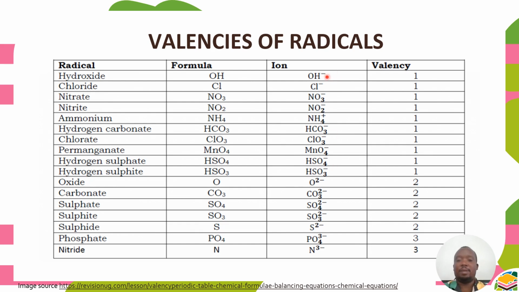As you can see, you have negative 1, that's why there's 1. The 1 here is silent. Where here it is 2 minus, that is why the valence is 2, because there's a 2 here, the superscript. 2 here, 2 as well. 3 here, 3 as well. So in summary, the valences of radicals are always given by the charge on the ion.